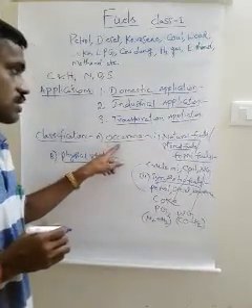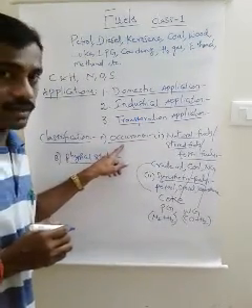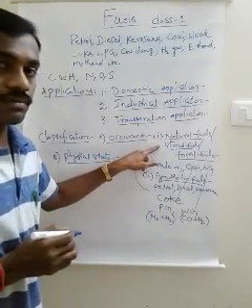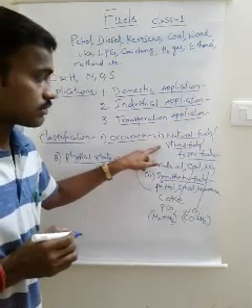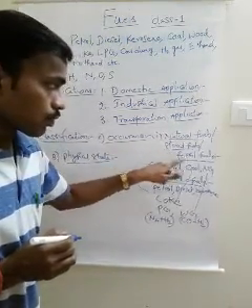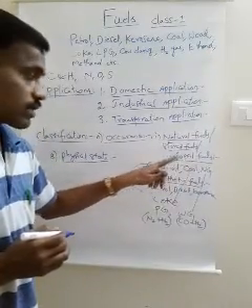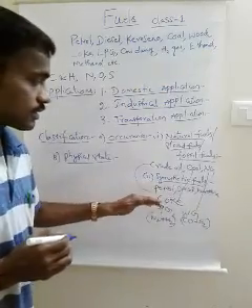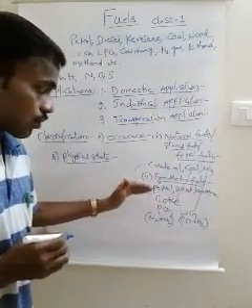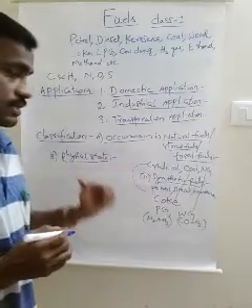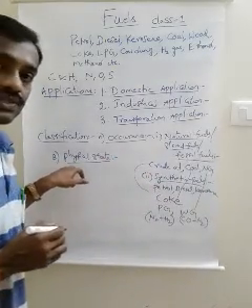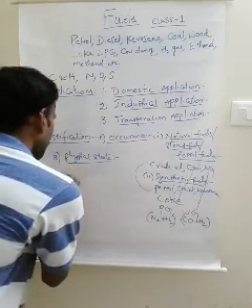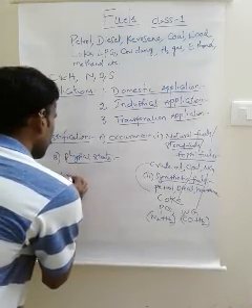Here, the classification is based on their occurrence. Fuels available in nature are called natural fuels. Examples: crude oil, coal, natural gas. If the fuels are derived from the natural fuels, they are called synthetic fuels: petrol, diesel, kerosene, coke, producer gas, and water gas.